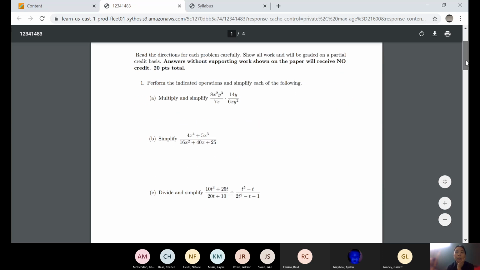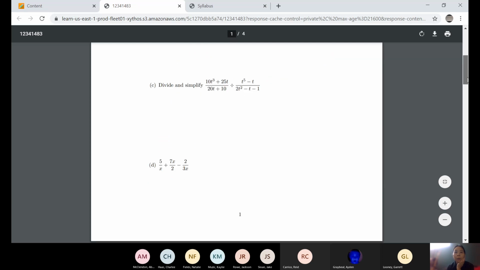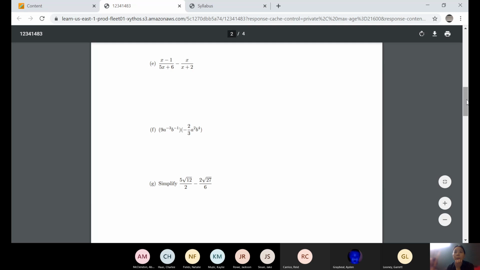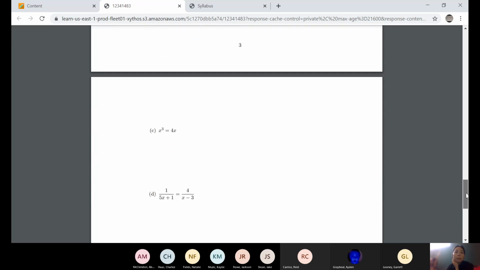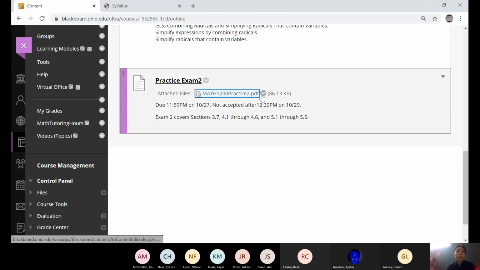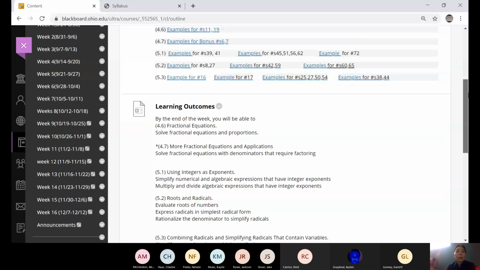Right now we already talked about these. You should be able to do the problems on page 1 and maybe the top one on page 2. After this week, you should be able to do most of the problems here. Maybe just a couple of problems we will finish next week. Okay, so that's just something about the exam. You can start early to work on that.